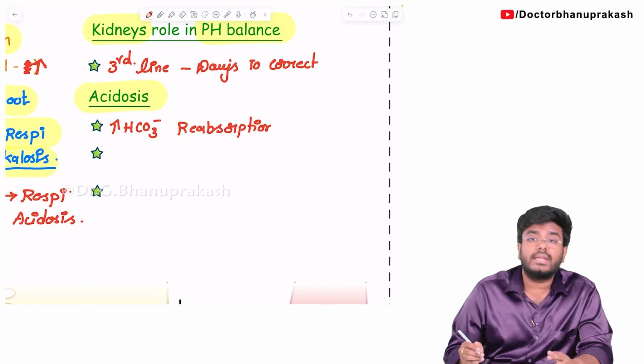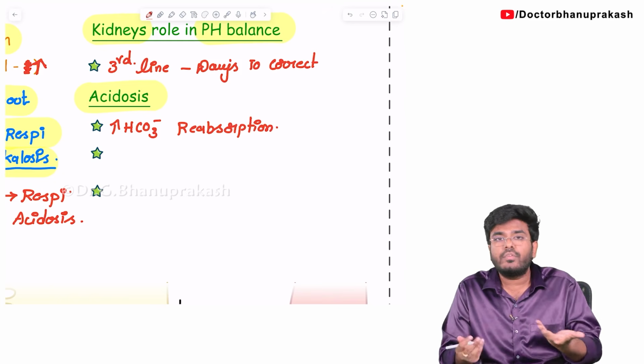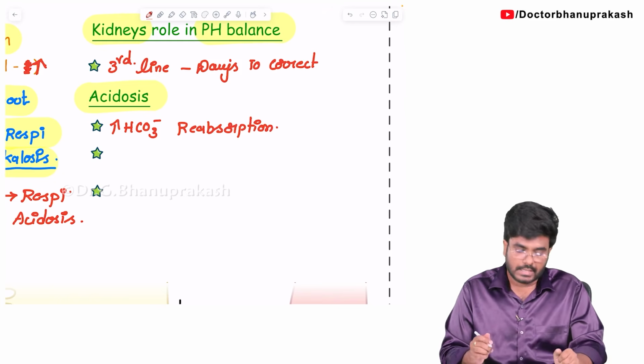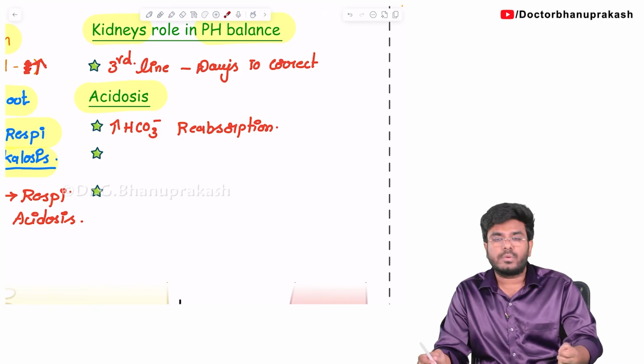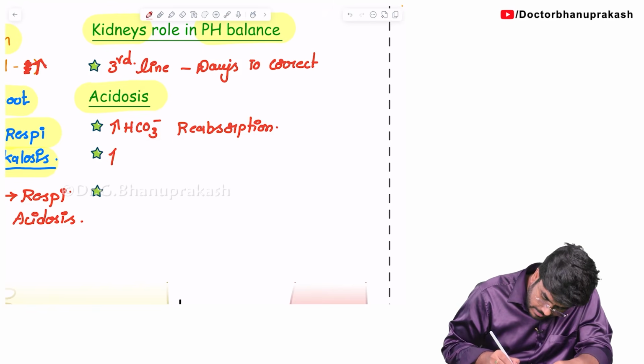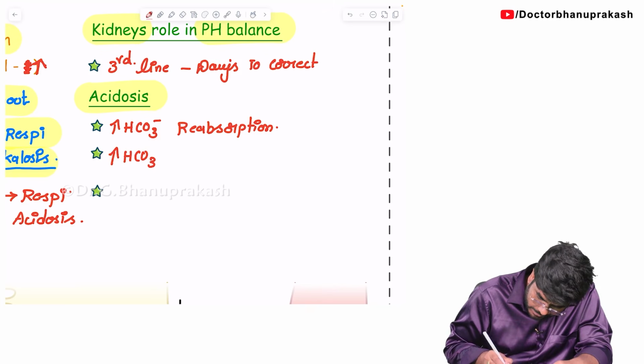Okay, kidneys, what are they doing? They are increasing more bicarbonate reabsorption because we want the bicarbonates in this condition to neutralize the acid. So, to neutralize this acid, what do we require? We require more base reabsorption. Kidneys will increase bicarbonate production.